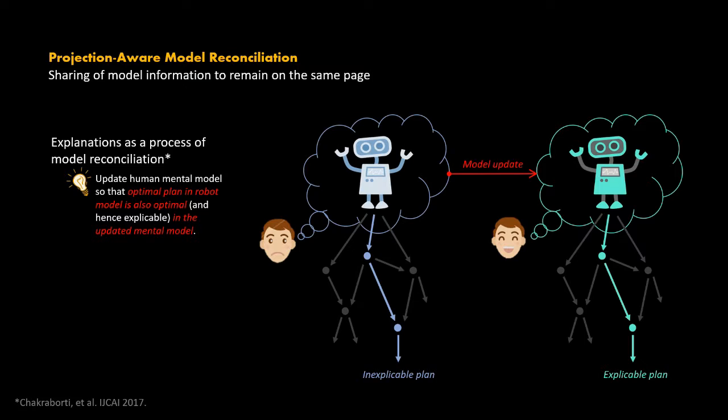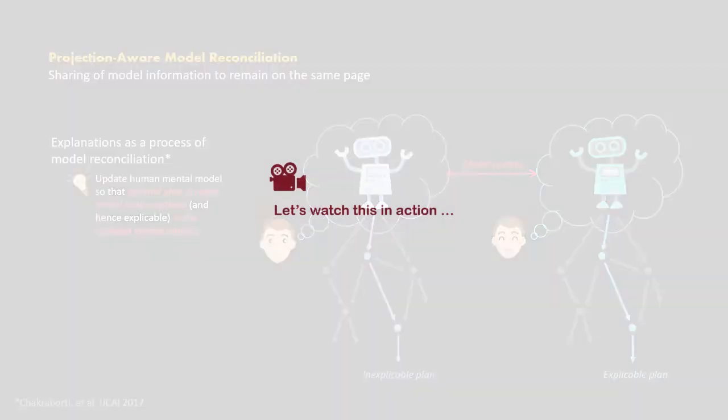It is a way of making sure two collaborating agents can remain on the same page with respect to a task, when their models are not aligned, or diverge over time. Now, let's watch this in action.